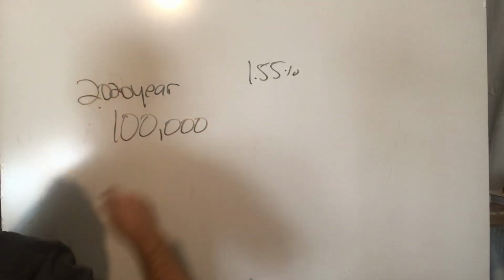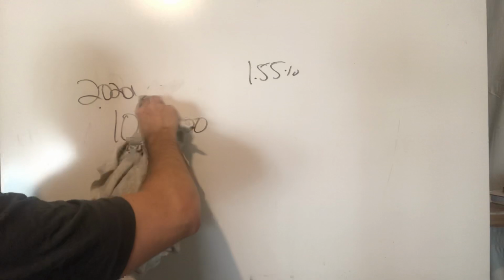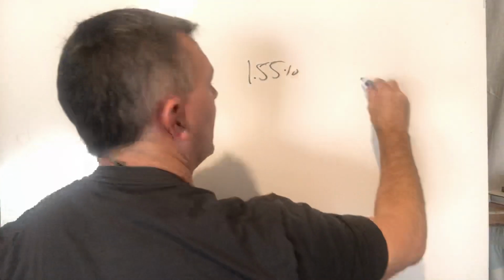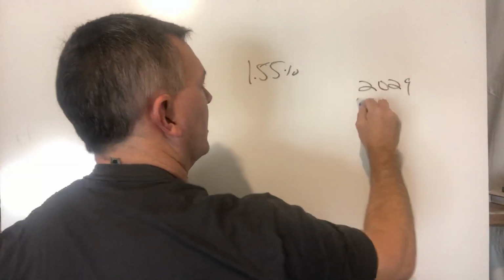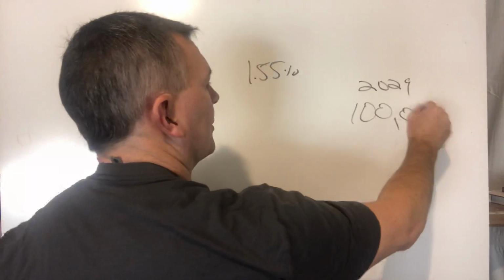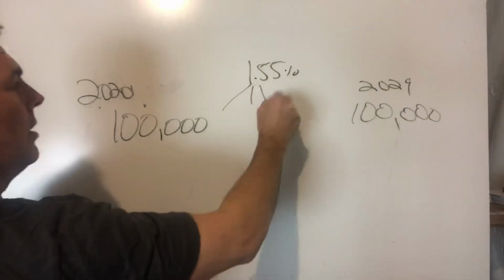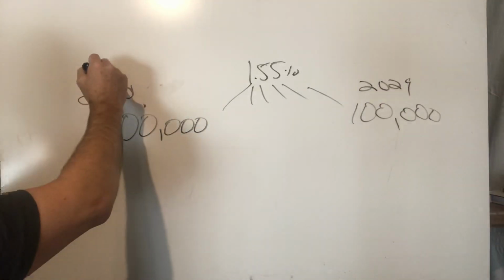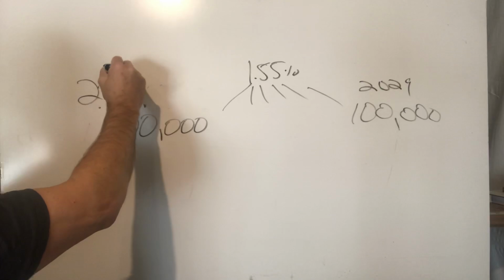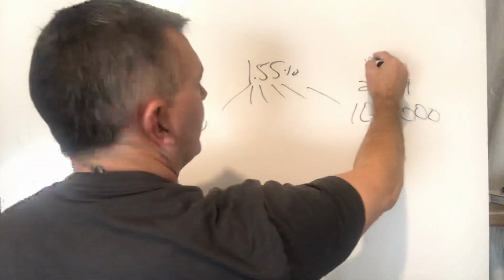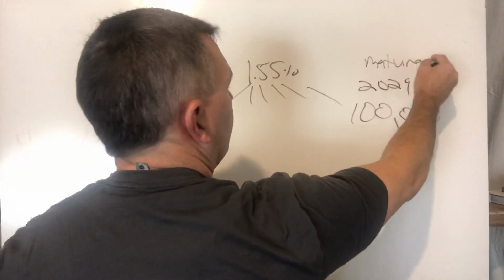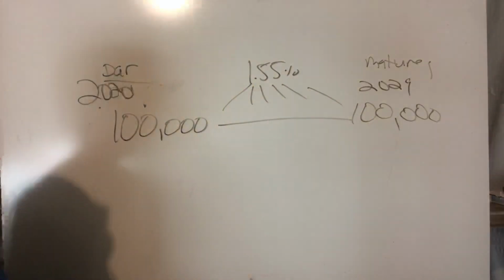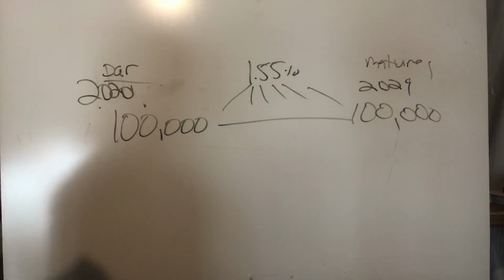2020. And then 2029, we get $100,000 back at maturity, all right? In the interim, we get all these different 1.55% interest payments. So in 2020 it's issued at par value, 2029 it matures, and in the interim we're getting $1,550 a year in interest.